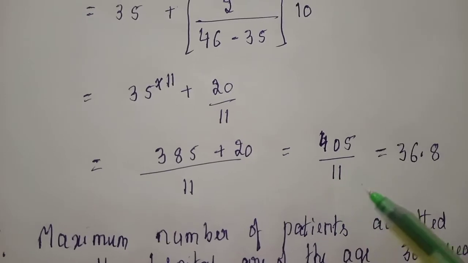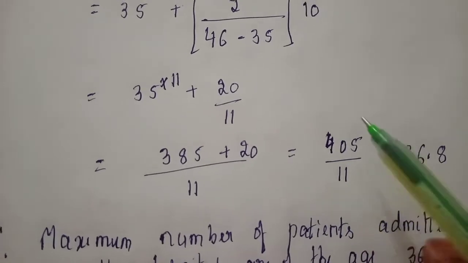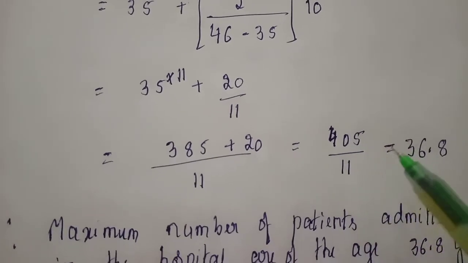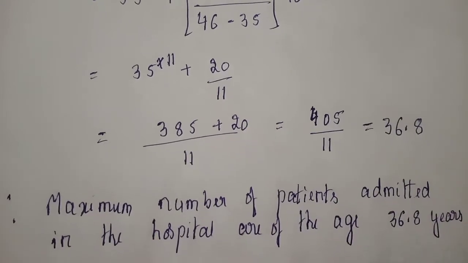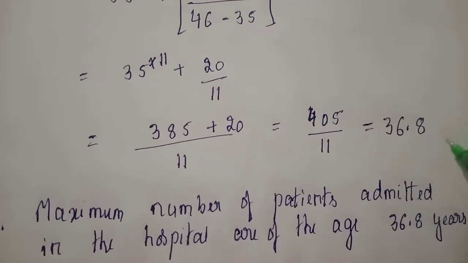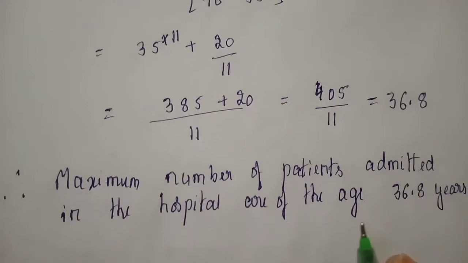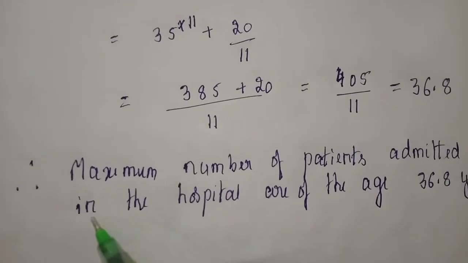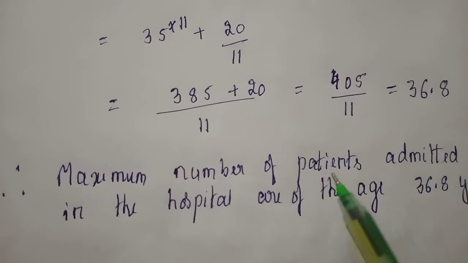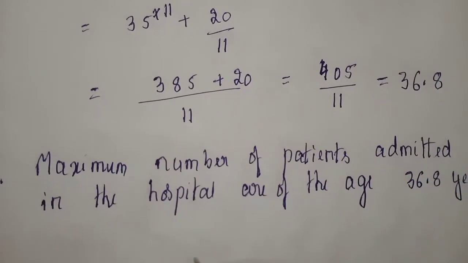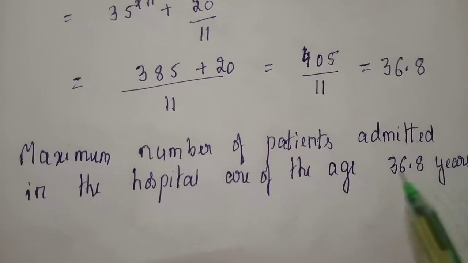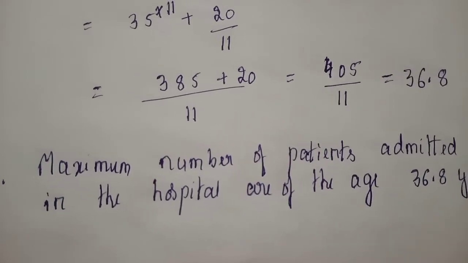You know that 11 has factors other than 2 and 5, so when you divide, you get a non-terminating repeating decimal. So at least up to 1 or 2 decimal places we have to round it. So what is the answer? 36.8. So conclude the answer. Therefore, the maximum number of patients admitted in the hospital are of the age of 36.8 years.